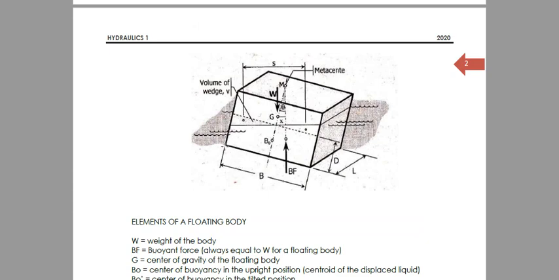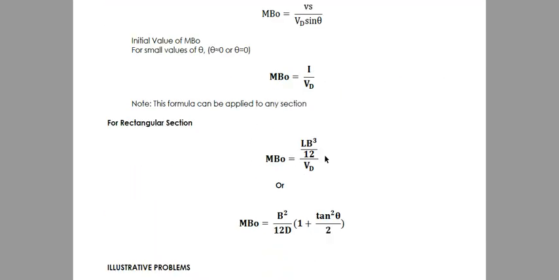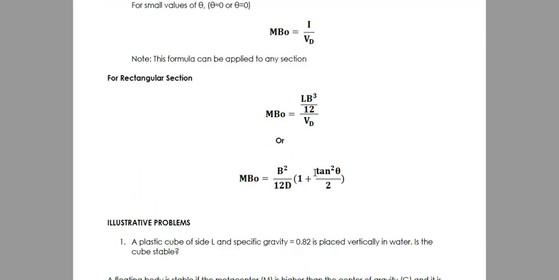Itong B cubed, ito yung height, base, B, H cubed, all over 12, over volume displaced. Or, it's equivalent to, kapag may angle of tilt siya, inclusion ng angle of tilt, B squared all over 12D times the quantity 1 plus tangent squared theta all over 2.